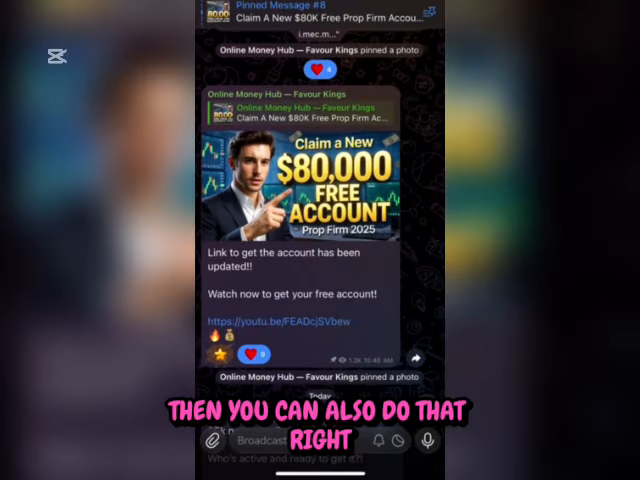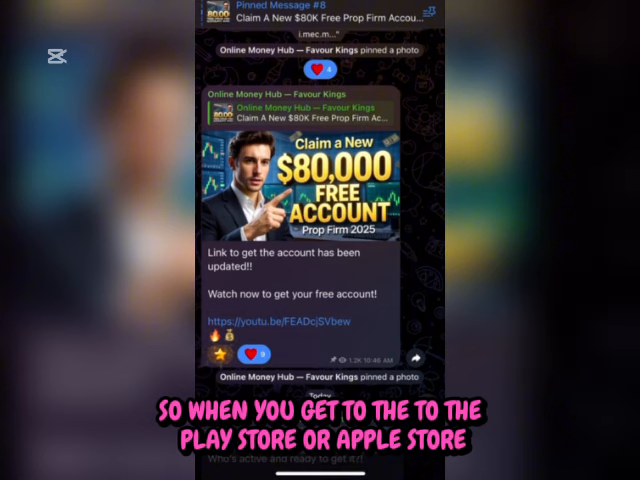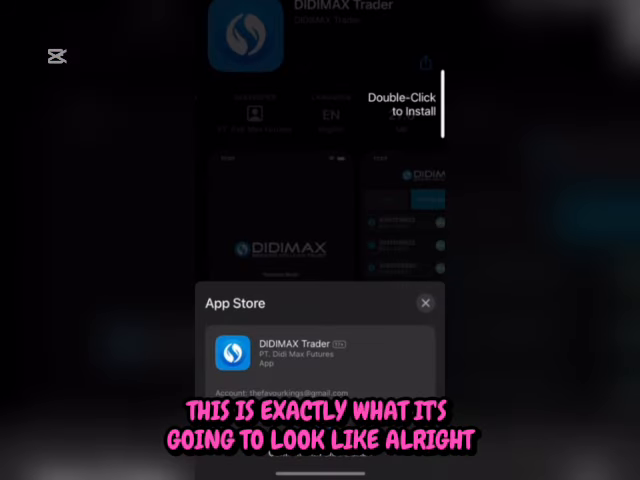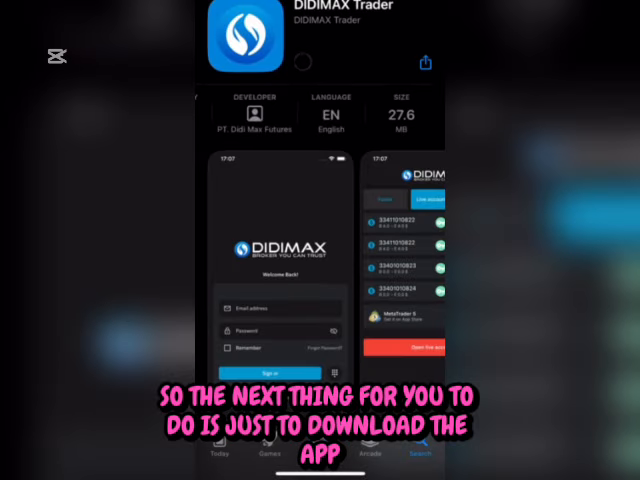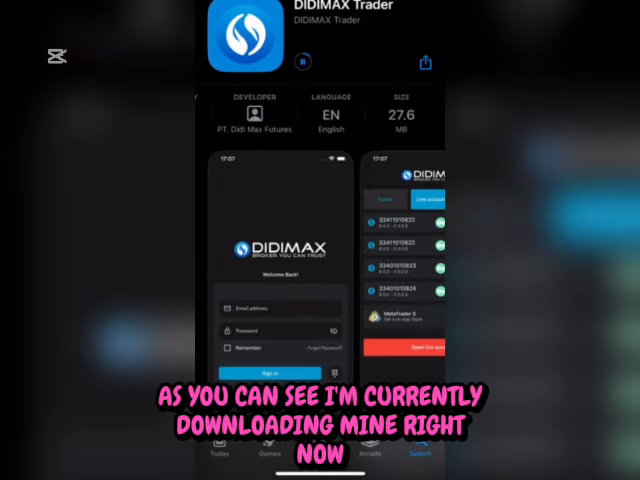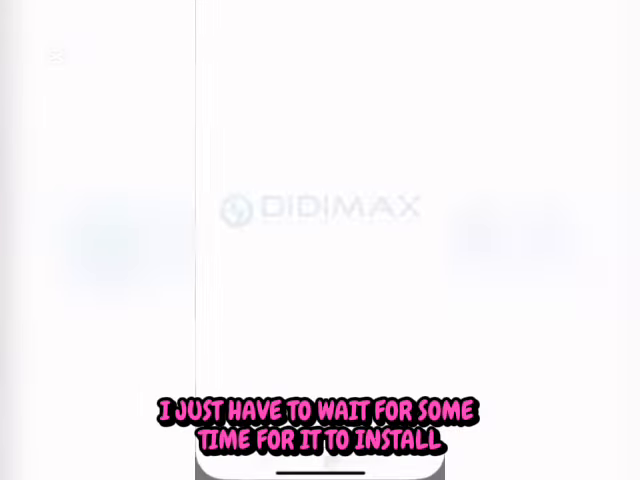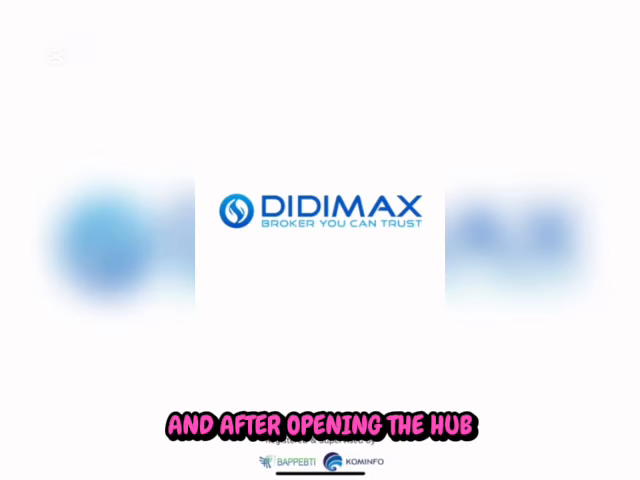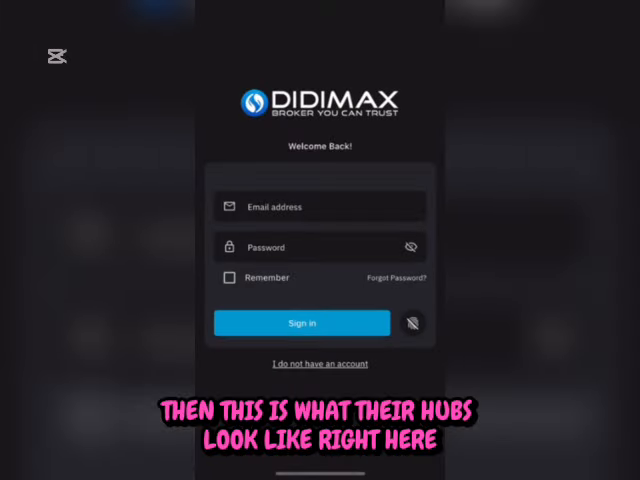When you get to the Play Store or Apple Store, this is exactly what it's going to look like. The next thing for you to do is just to download the app. When you download the app, then you open the app. As you can see, I'm currently downloading mine right now. I just have to wait for some time for it to install. And after opening the app, this is what their app looks like right here.